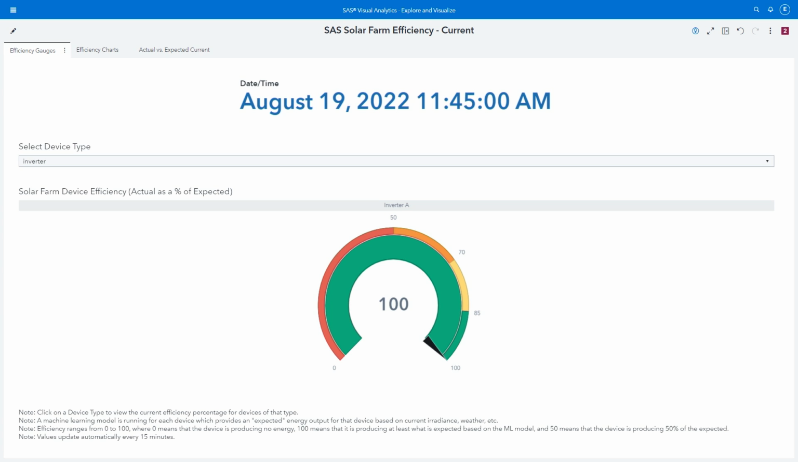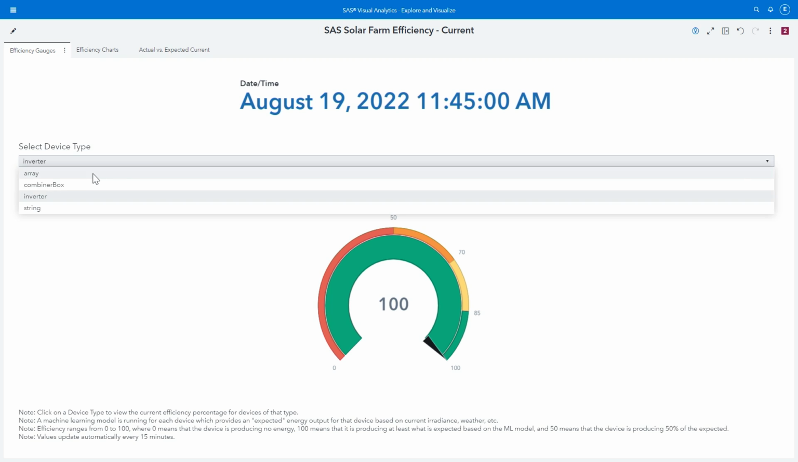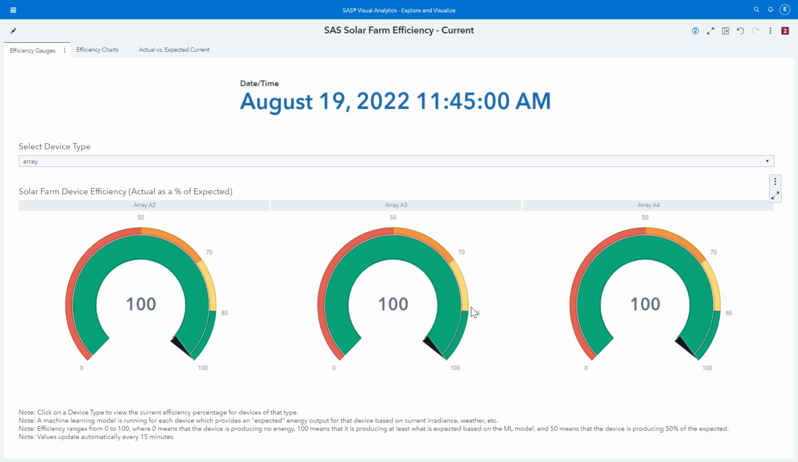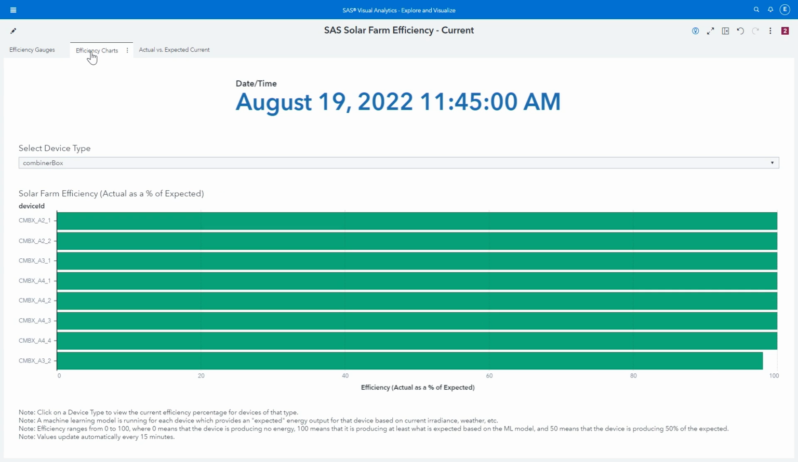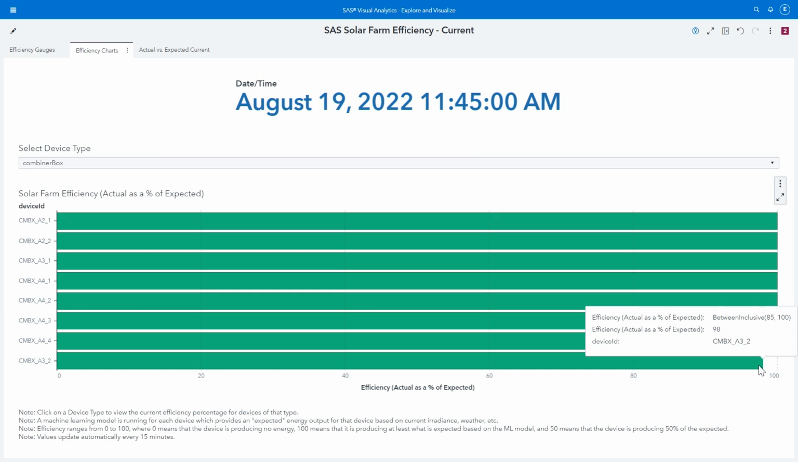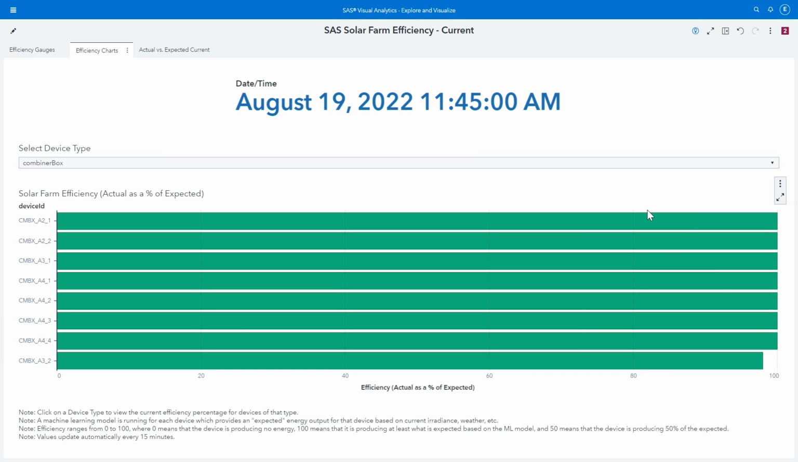I'll close as I click through a few of the VA screens that were made possible by having this project running live. So if we looked at the main gauge for production at the solar farm, we can see that inverter A is producing 100% of expected output based on those machine learning models. And if we delve down, we can see that each of the arrays is doing the same. If we look at the efficiency charts, we can see detail about each of the combiner boxes, and all are operating at 100% except one is at 98%.